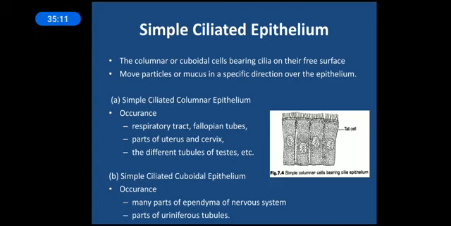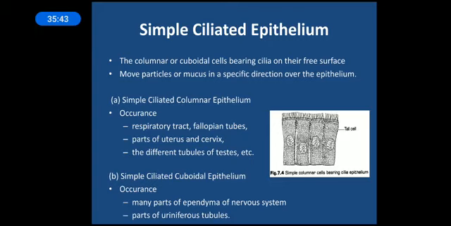The first one, the ciliated columnar epithelium, is mainly found in the respiratory tract and the fallopian tube. In the fallopian tube, it is responsible for the movement of the egg. The ovum, which is released from the ovary, has to be carried to the uterus through the fallopian tube. So this movement of the ovum is assisted by the movement of cilia, which are part of the ciliated columnar epithelium.